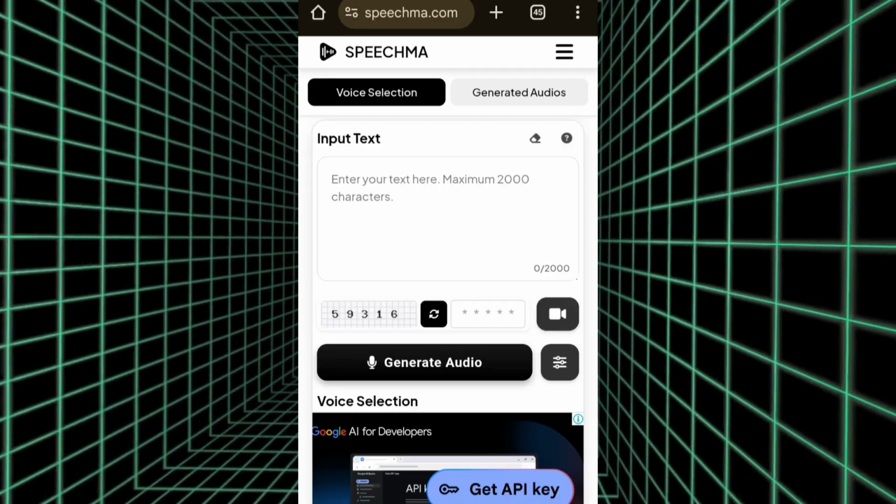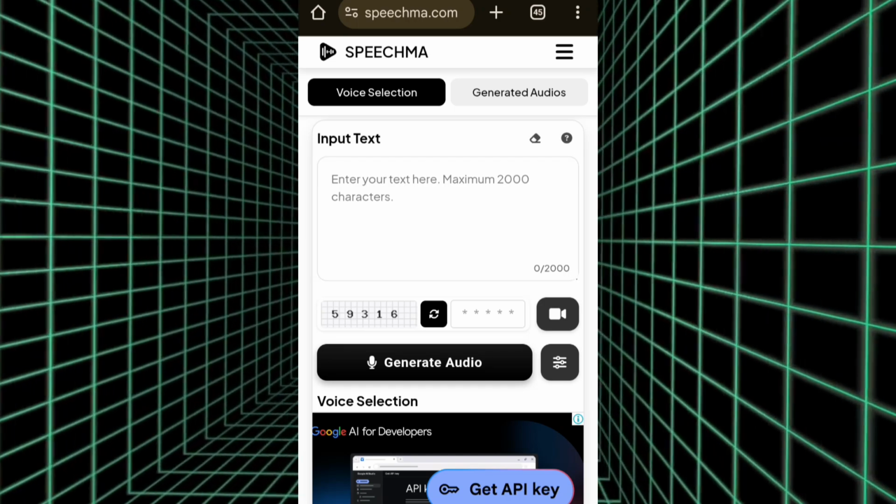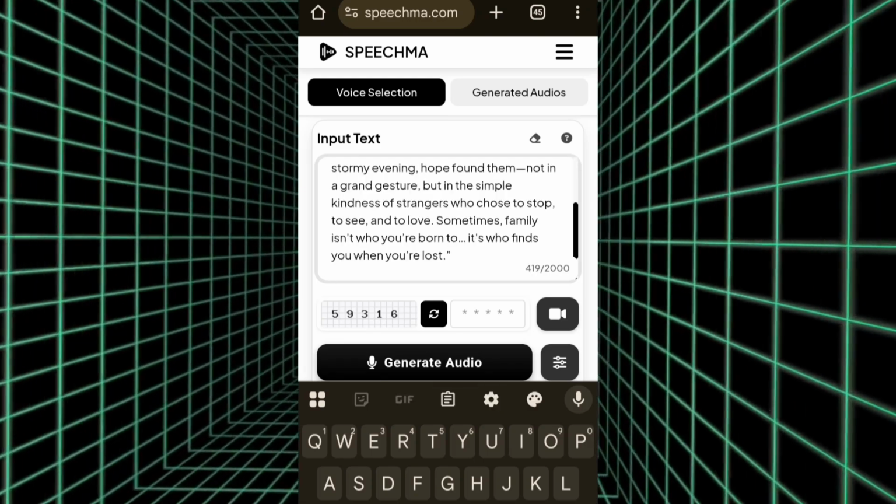Guys, I have copied the text for the narrator's point of view, and we're going to use a free tool called Speechma, which is going to do this magic. We are not using the popular ElevenLabs. We just need to use this because it's free, so I'll go ahead and paste in the text which I just copied. This is the text. Speechma allows about 2000 characters, and we can see our character count is just 419, so there is still more room.